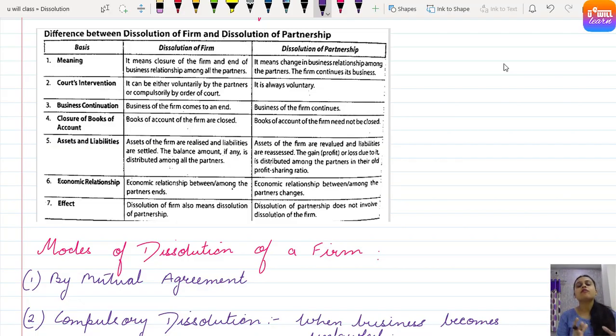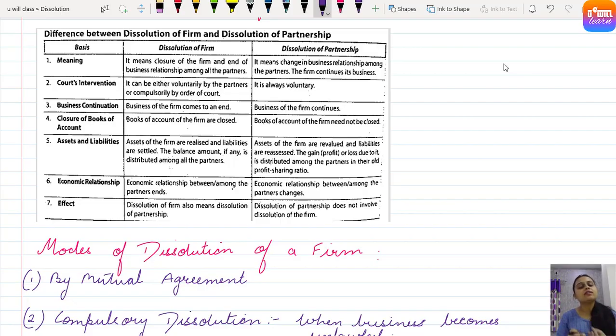So I hope the picture is clear to you. Dissolution of partnership firm is a broad perspective where the firm comes to an end, business comes to an end, books of accounts need to be closed, assets are sold, whatever money is recovered is used to pay liabilities, and the balance left is distributed among the partners to settle their capital balance. Clear, everyone?